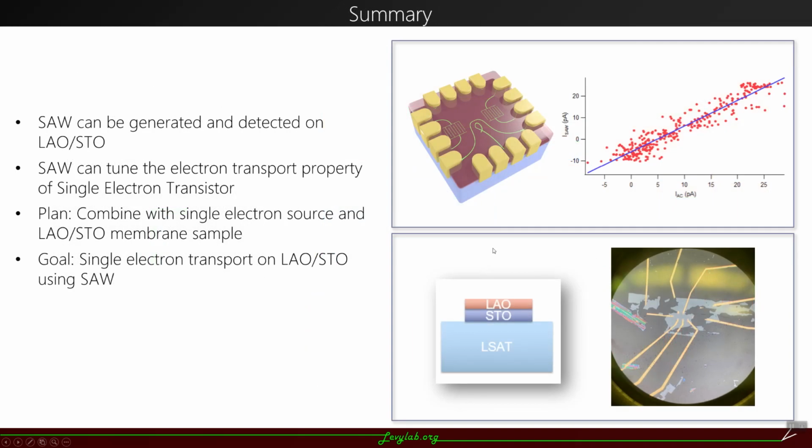In summary, surface acoustic wave can be generated and detected on LaAlO SrTiO, and we can use the surface acoustic wave to tune the electron transport property of the single electron transistor. It can act like an AC side gate voltage. After that, we would like to combine the single electron source and the LaAlO SrTiO membrane sample together. Our goal is to achieve the single electron transport on LaAlO SrTiO using surface acoustic wave.